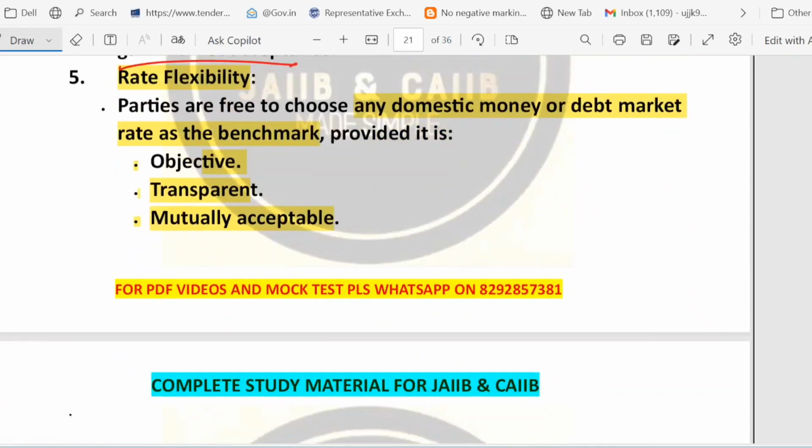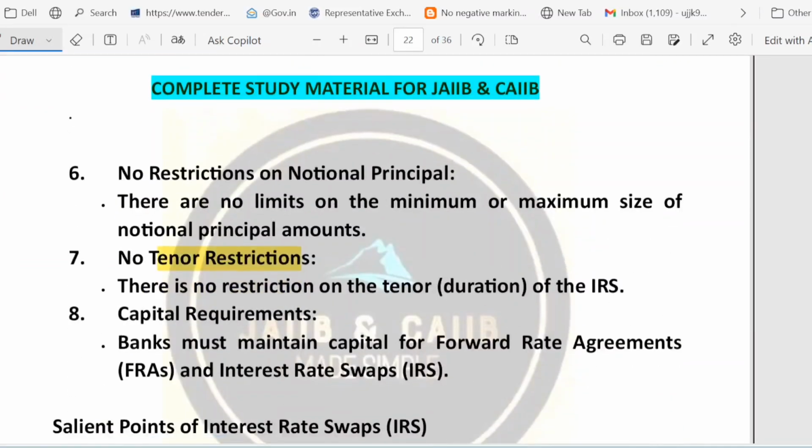Next, rate flexibility, which means the rate used to calculate the payment, that is the floating leg, must be market driven and accepted. Parties can select the benchmark, but it must be objective, transparent and mutually acceptable. No notional limit, which means you can use any loan or reference amount to calculate the interest difference, small or huge. No tenor limit. IRS can be short term or long term. No RBI restriction on the duration. Right. These are the points regarding the interest rate swap.